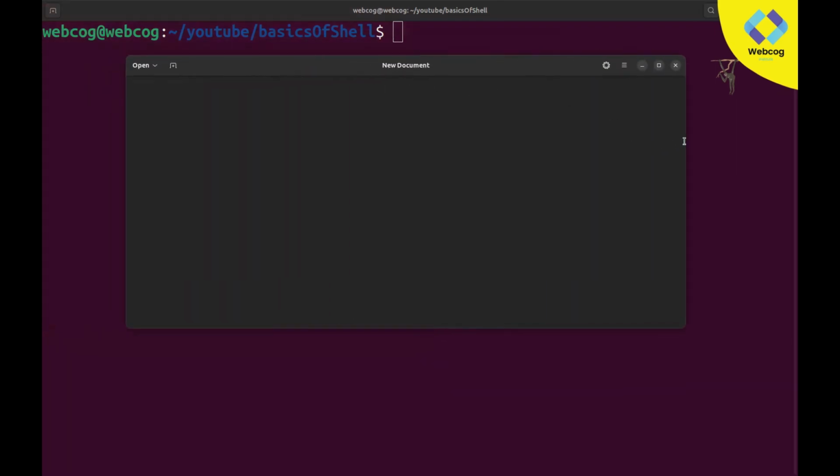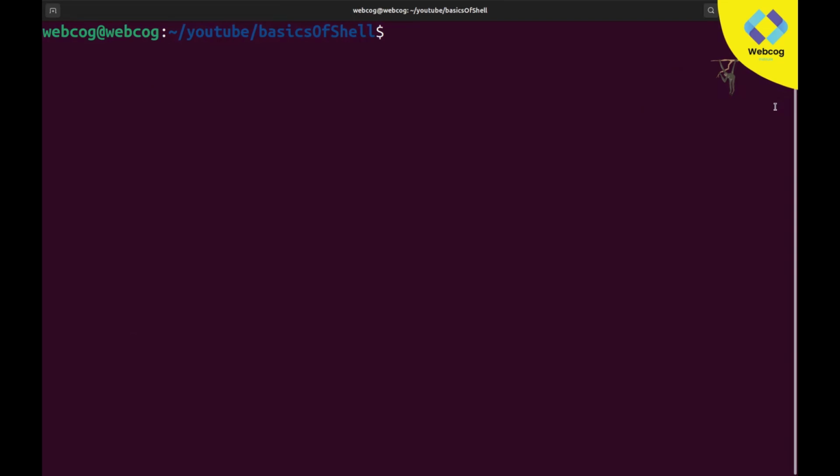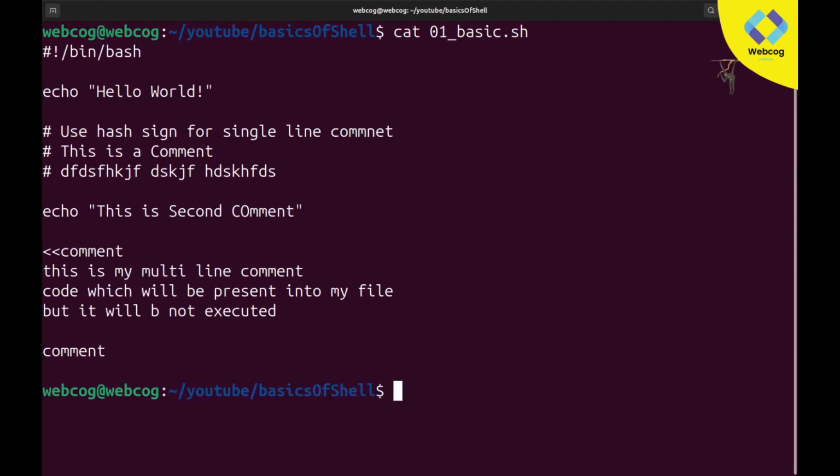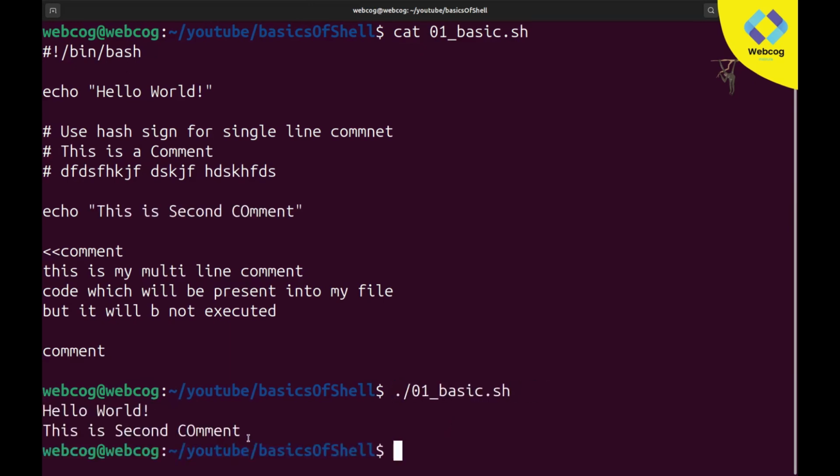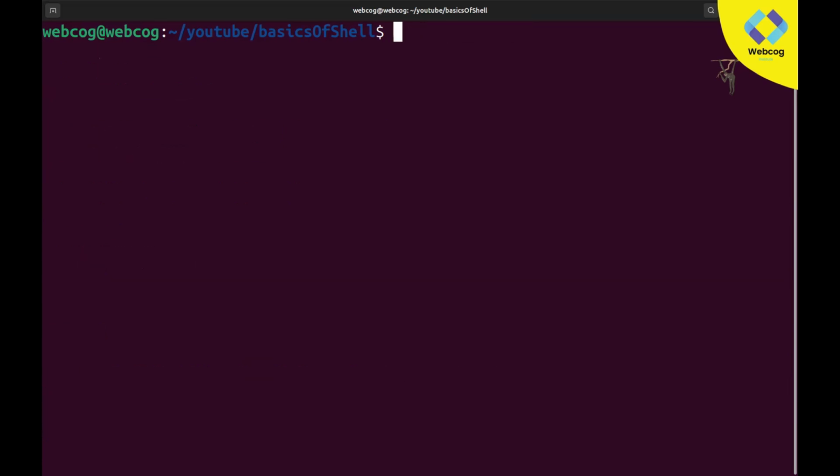So I have this notepad, and you can see I have a very long value, for example 1 2 3 4 5 6 7 8. As you know, we use the echo command for printing data. In the last file we used echo, and if I type cat 01 basic, you can see the data we wrote in the echo command is printed. We wrote two lines, echo hello world and echo this is second command, and when we execute this we get the output of both of them. I hope you are familiar with the echo command.